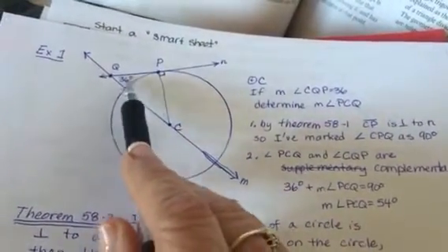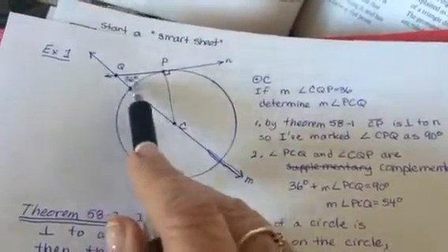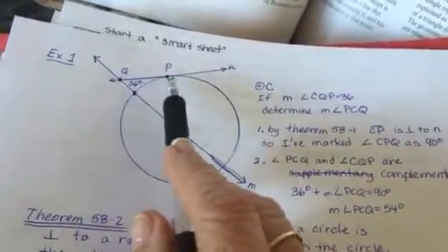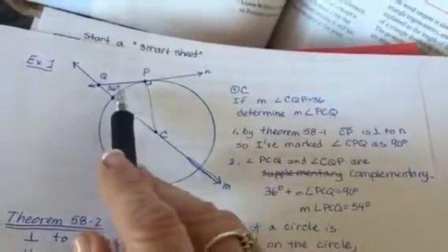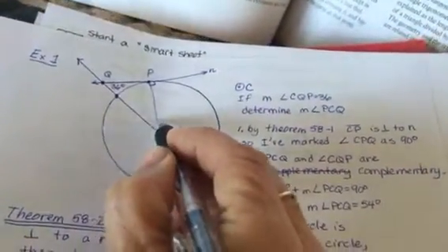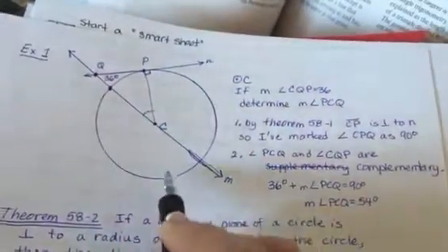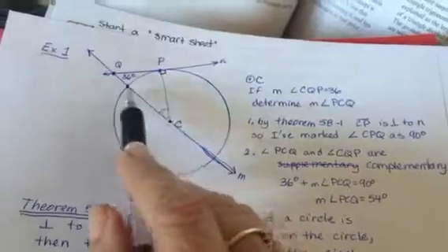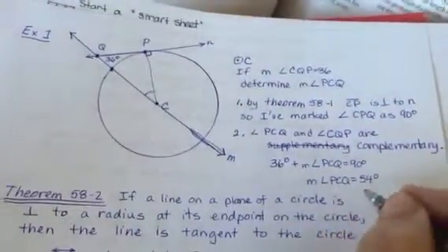That means PQC and CQP are complementary, so 36 plus this angle are 90 degrees, which makes the measure of PCQ 54.